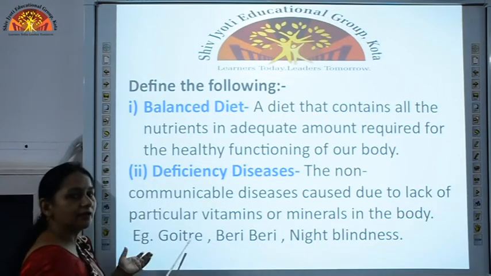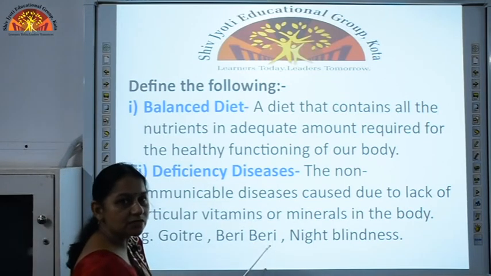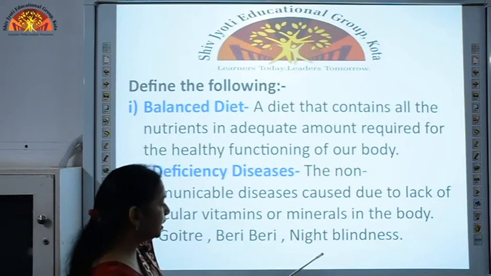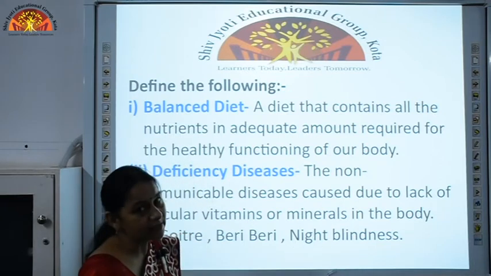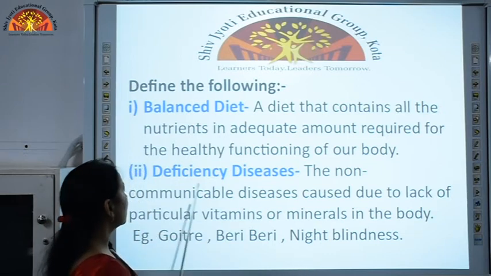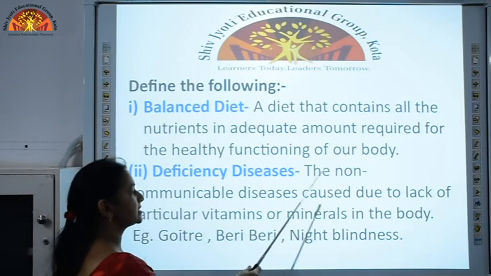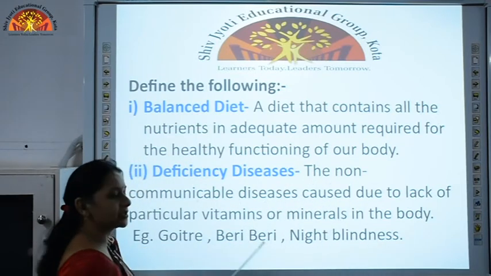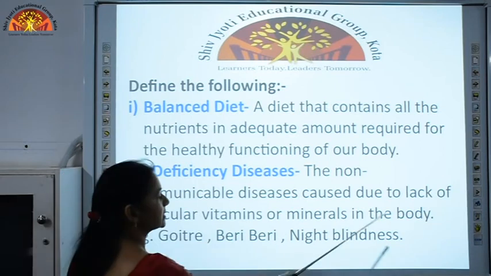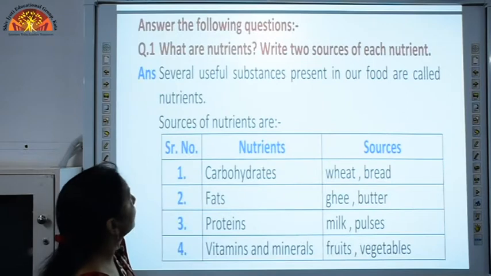Goiter is caused due to deficiency of iodine. Beriberi is caused due to deficiency of vitamin B1. Night blindness is caused due to deficiency of vitamin A. So these are deficiency diseases. So the definition of deficiency diseases are the non-communicable diseases caused due to lack of particular vitamins or minerals in the body. Coming up to the question and answers.